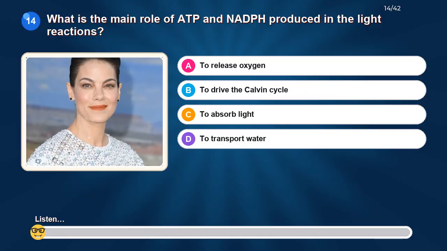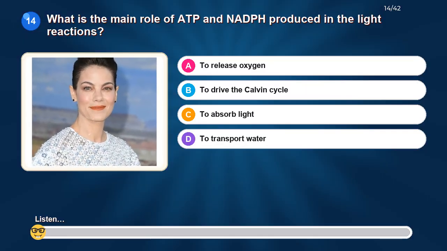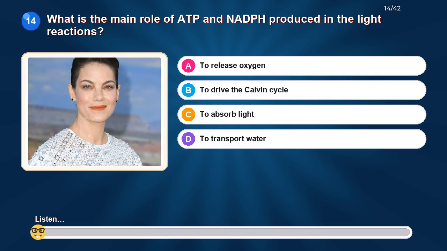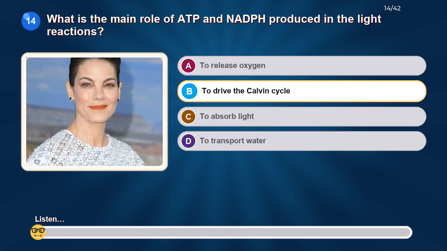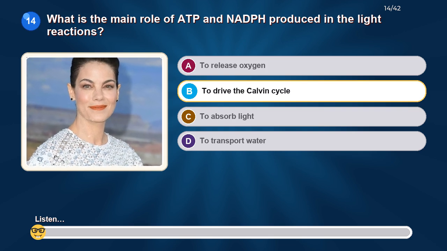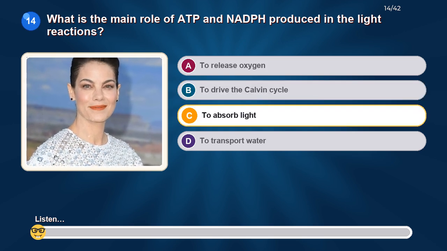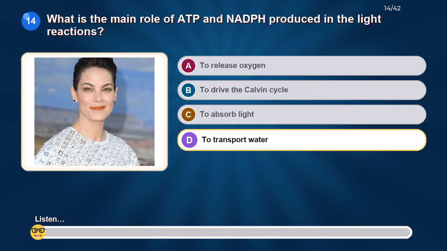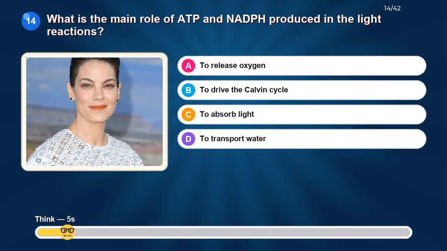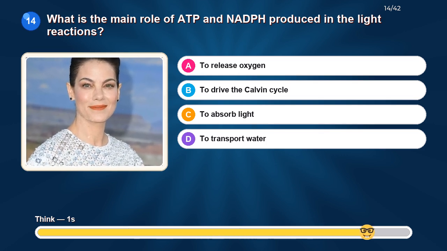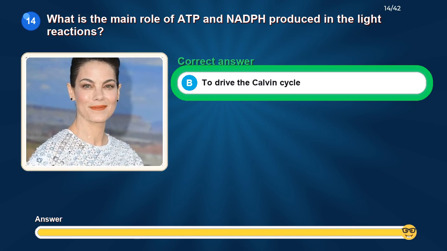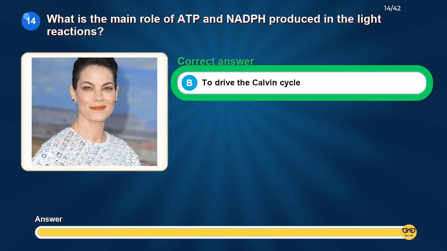What is the main role of ATP and NADPH produced in the light reactions? Option A. To release oxygen. Option B. To drive the Calvin cycle. Option C. To absorb light. Option D. To transport water. The correct answer is to drive the Calvin cycle.